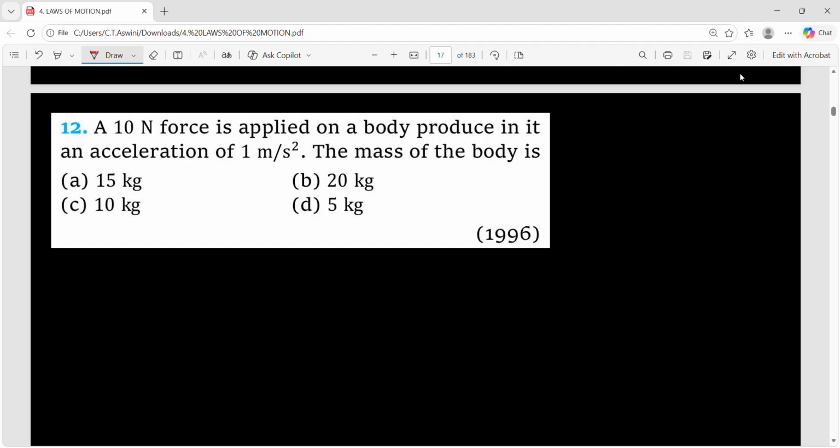Let's see the next question. A 10 newtons force is applied on a body, producing in it an acceleration of 1 meter per second square. The mass of the body is? So use F equals m into a. Force is 10 newtons, mass we don't know, acceleration is 1. So what is the mass now? Mass is nothing but 10 kg. So option number C.